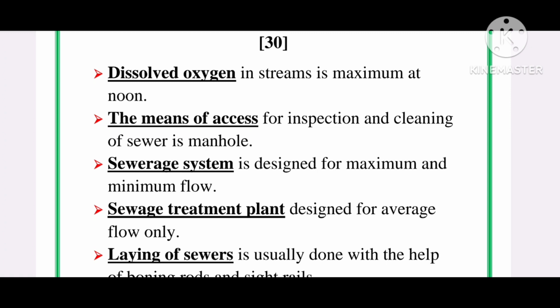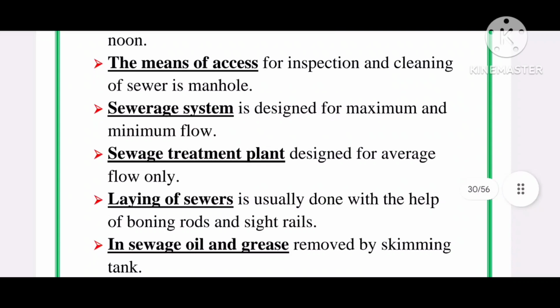Sewage treatment plant is designed for average flow only. When laying of sewers, do not get confused with these two: sewerage system and sewage treatment plant. Sewage treatment plant is designed for average flow only. Sewerage system is designed for maximum and minimum flow.